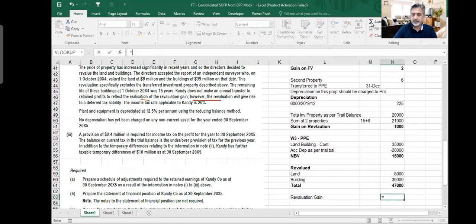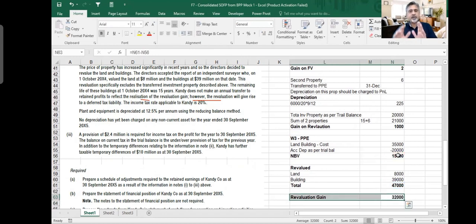Revaluation gain is 47 million minus 15 million, 32 million. And this is going to impact my deferred tax because I have to calculate deferred tax on that gain. Are you guys clear? Or am I doing it for myself? I'm doing it a little bit faster now because I already explained all of these workings before.